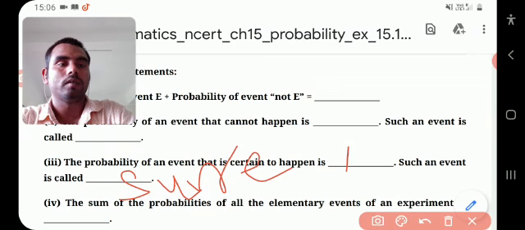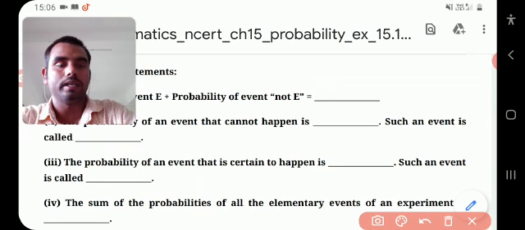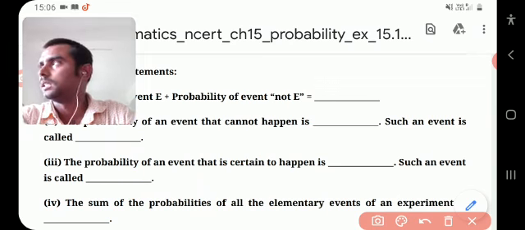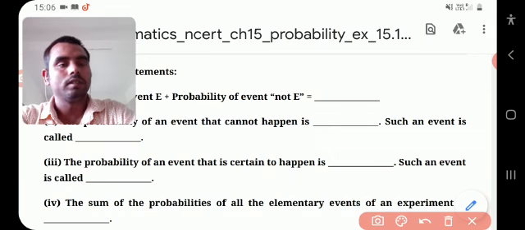Okay, for example, suppose throwing a die, your condition is getting a number which will be less than or equal to 6.